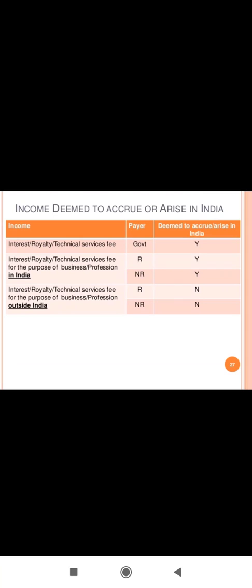Now next is income deemed to accrue or arise in India. For example, what are the incomes that come in this? Interest, royalty, technical services fees for the purpose of business and profession in India, and interest, royalty, technical services fees for the purpose of business and profession outside India.